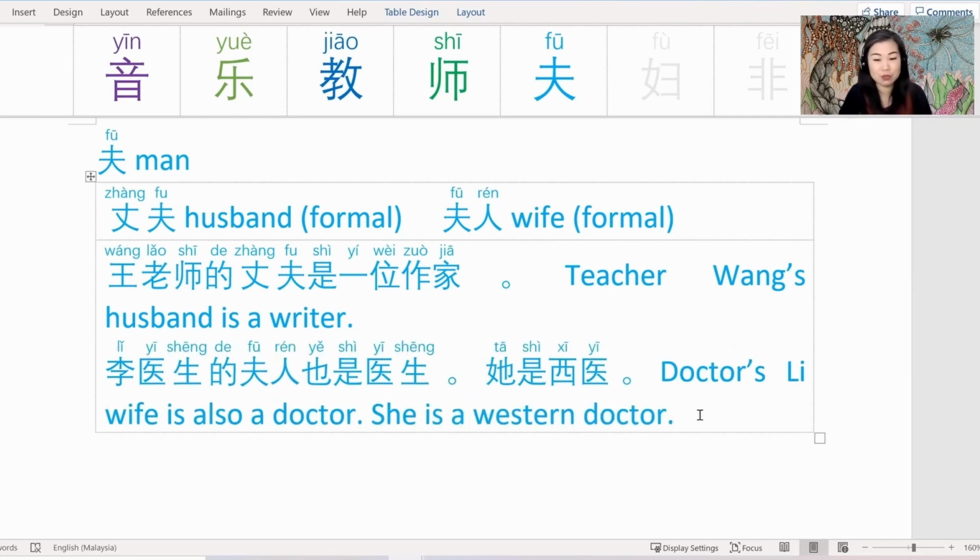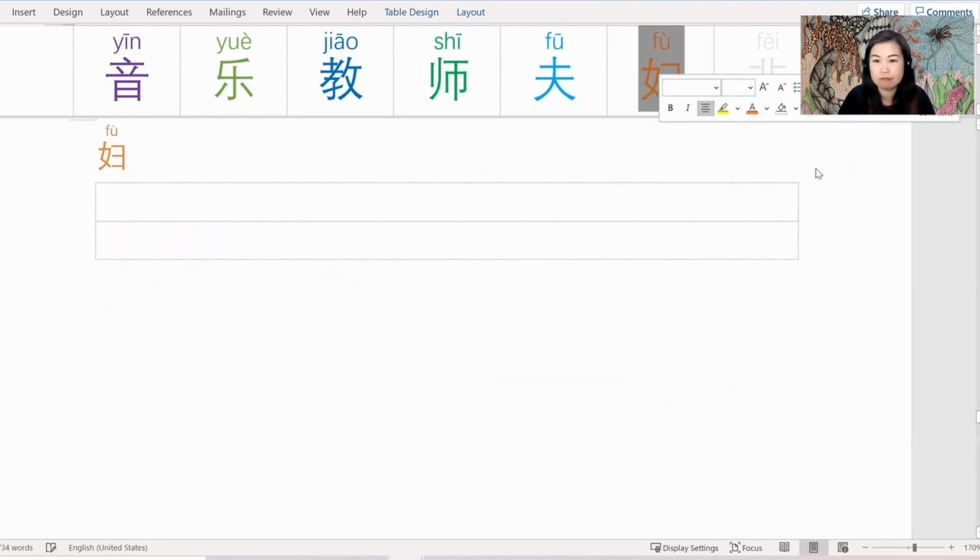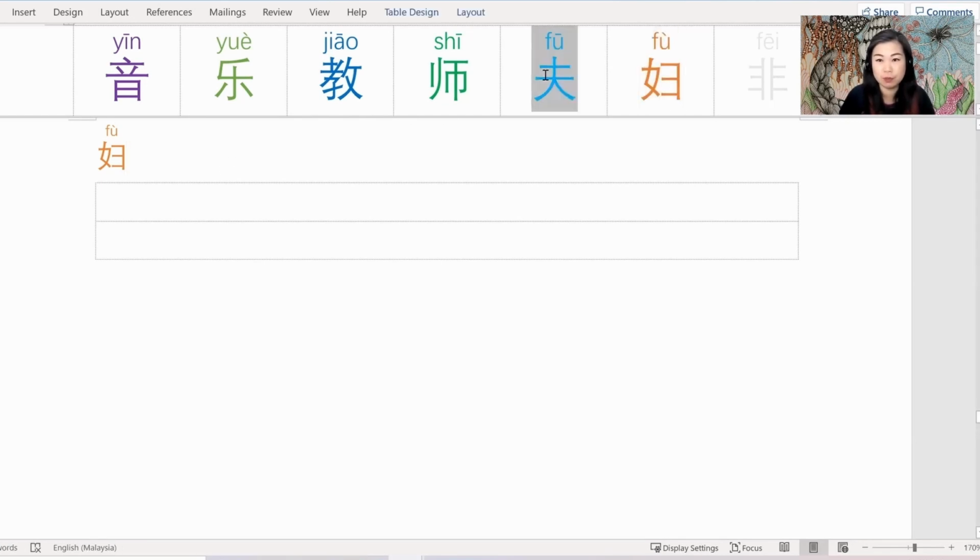In the previous episode, when I introduced Dr. Lee's wife, I said 李医生的太太. Here I'm saying 李医生的夫人. Both are introducing his wife, but this sounds a little bit more formal. 李医生的夫人也是医生，她是西医。